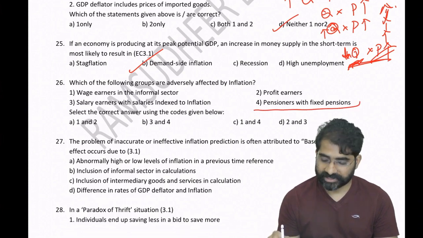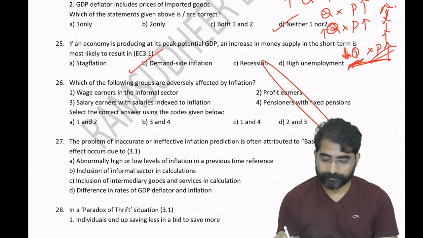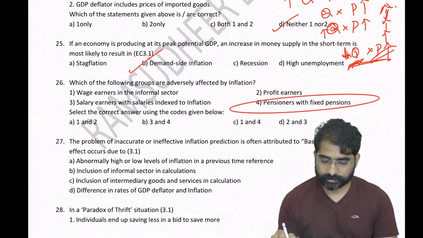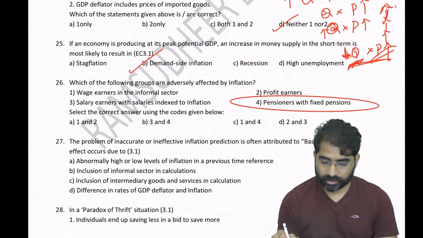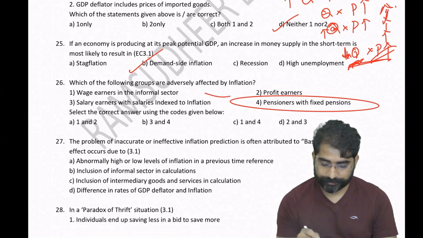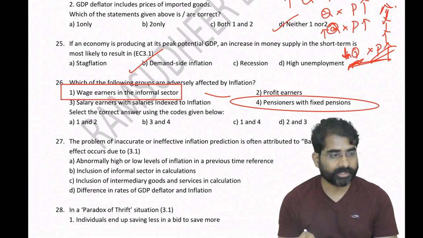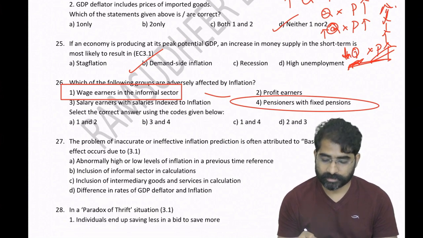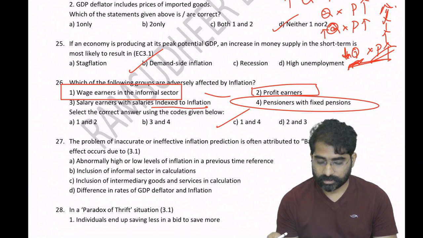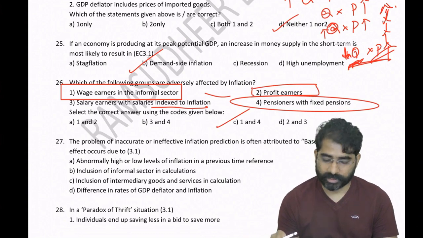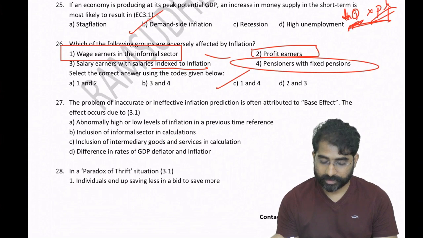See, always remember, pensioners will be there. They get a fixed pension, which means you have trouble. So 4 should be there in my answer, definitely. Adversely affected 4. And informal sector, you can't go and ask. Okay, so for a domestic worker, inflation is there, increase my salary, will they increase it? No. So the informal sector also will have trouble. Salary earners with salaries linked to inflation, no tension. Profit earners can shift the burden onto consumers. So therefore the answer should be 1 and 4. Very important application there. Okay, so next question.